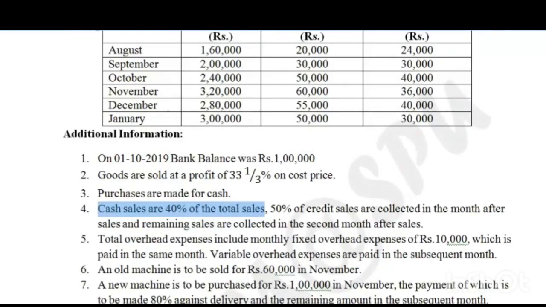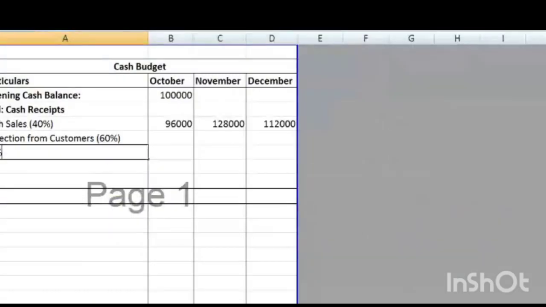That means 1 month and 2 months. 50% in 1 month, and the remaining 50% in 2 months.